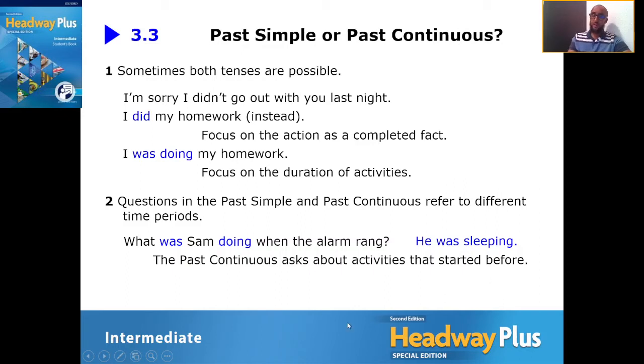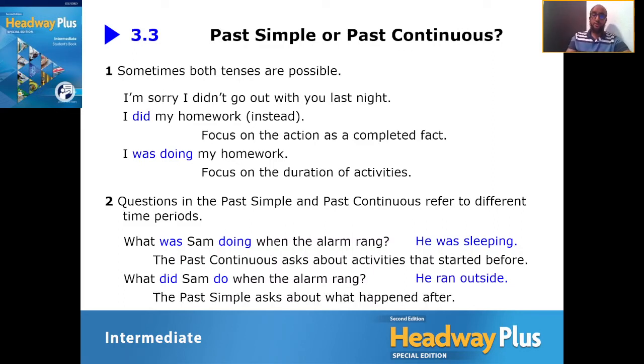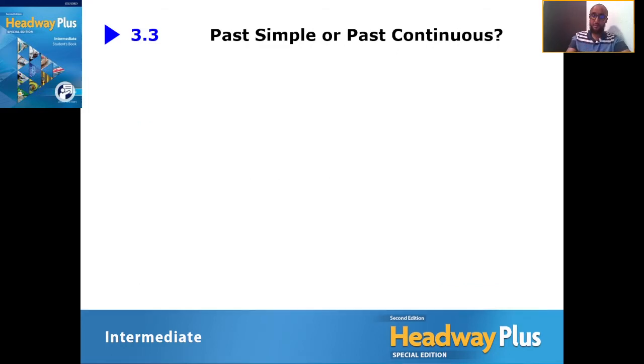Okay, right, good. Here's another example of the past simple. What did Sam do when the alarm rang? So this is again the past simple. How do we know? We're using the word did. Okay, so we can say he ran outside. So this talks about an action that took place after. Okay, so after the alarm rang, what did he do? He ran outside. Okay, this is the action that took place after. Again, this is a completed action. Okay, guys, complete action. Good.